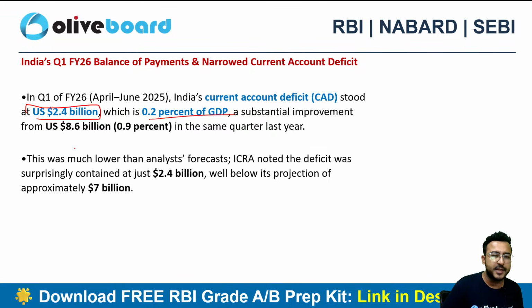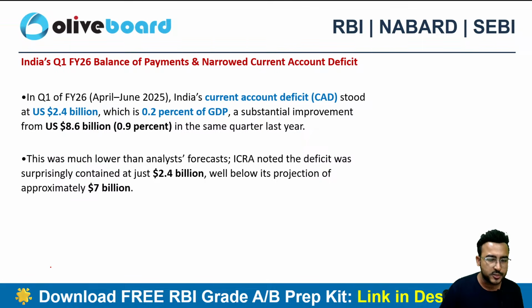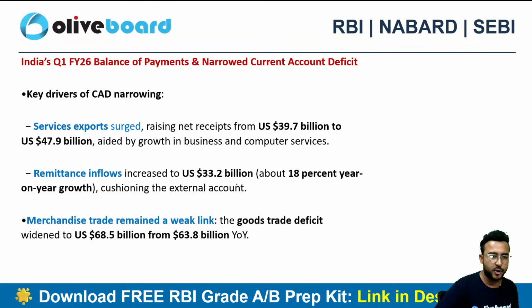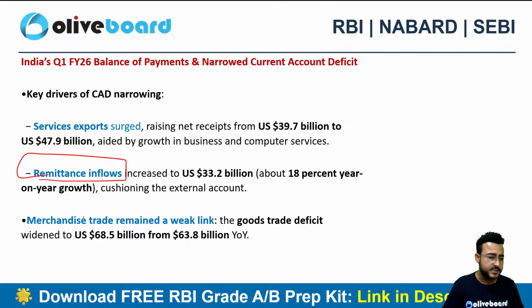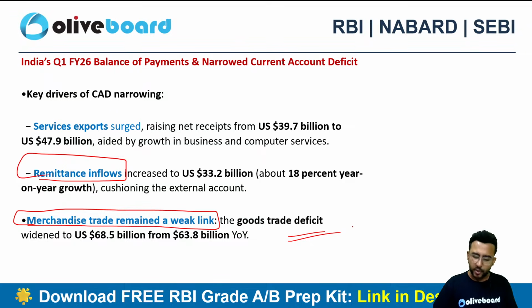So earlier we used to have 8.6. Now it is just 2.4 billion. So it's a drastic, I can say significant improvement in terms of current account deficit, right? Now analysts were also not expecting such a significant drop, and it is totally driven because of service exports. There was a surge in the service exports. There were inflows from the remittances, from the inward remittances, and merchandise trade remained a weak link. Please do remember, merchandise trade as of now is not contributing in the reduction of the current account deficit, rather it's creating a deficit, okay?